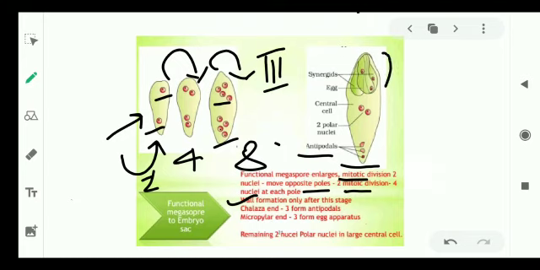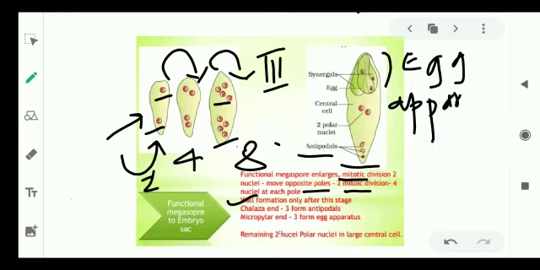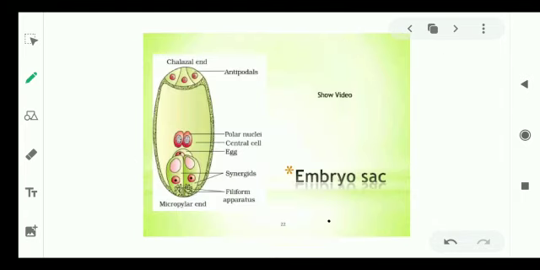cells which are near the micropylar region are referred to as egg apparatus. So egg apparatus consists of 2 types of cells, that is the egg cell and 2 synergids. The 2 synergids surround a single egg cell, and the 2 nuclei are present at the center of the embryo sac. They are present within the cell called the central cell, and they are referred to as polar nuclei or central nuclei. So this is the developed embryo sac.